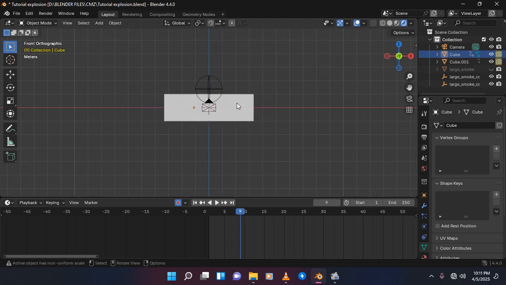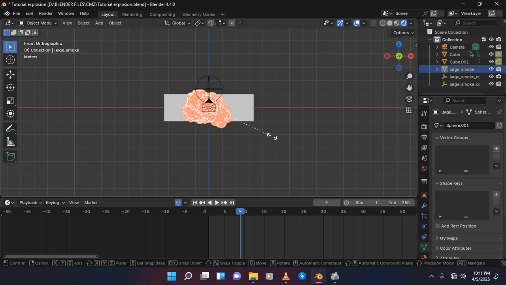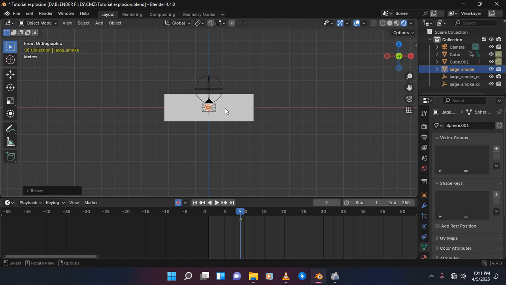So on frame 9 this is where the explosion will happen, and then just here on frame 9 scale it down just like that, and then press I to animate the location, rotation, and scale.